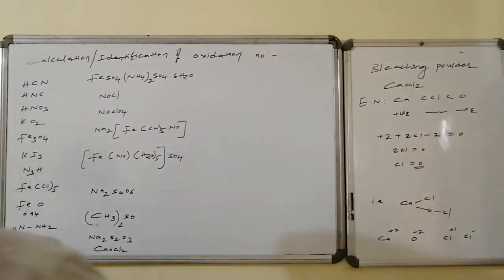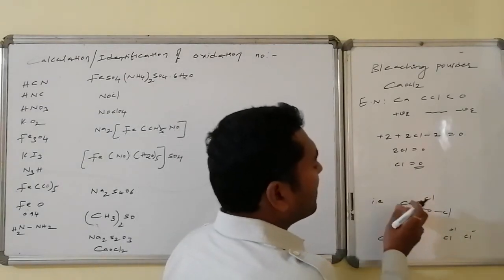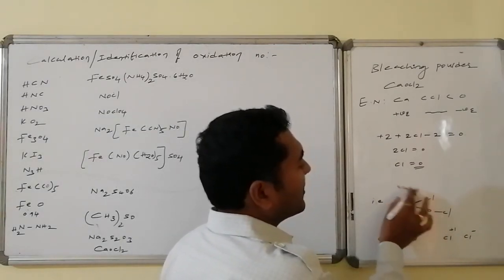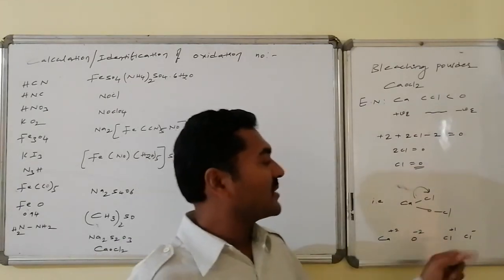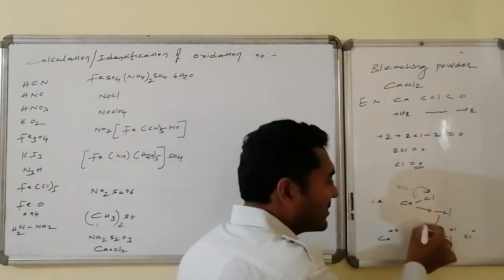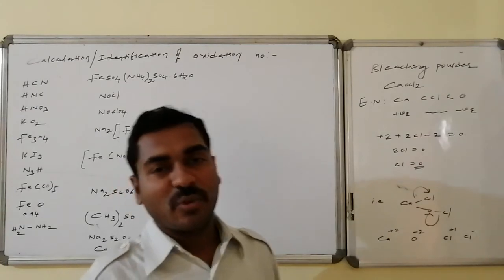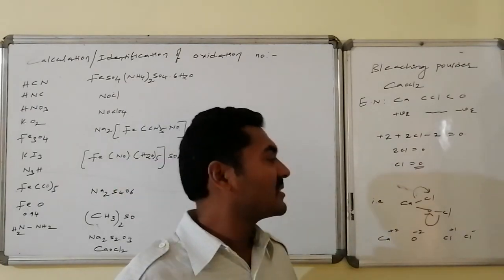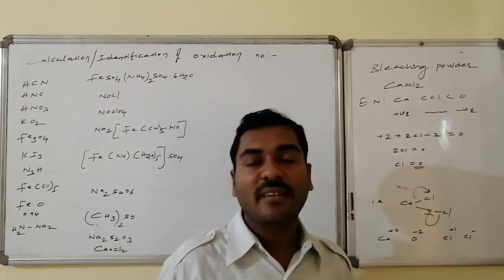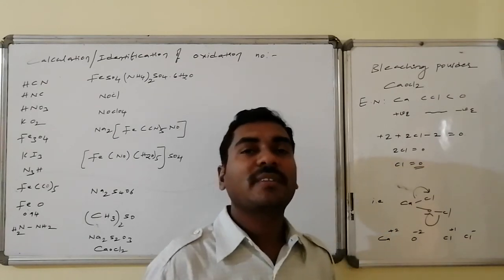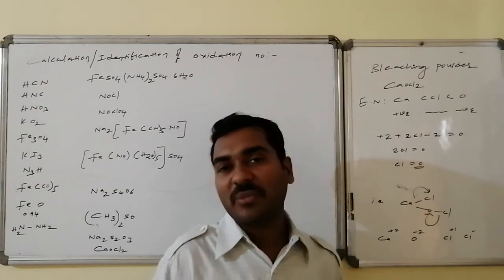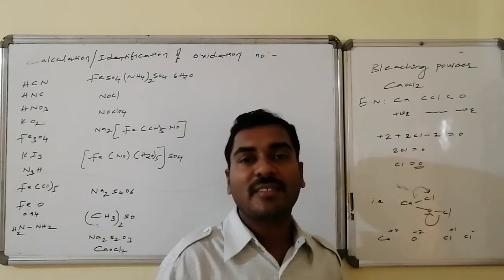Here, this particular calcium is less electronegative, so this bond is polarized in favor of chlorine, hence this chlorine is maintaining -1. Here oxygen is more electronegative, this bond is polarized in favor of oxygen, imaginarily, so therefore chlorine is maintaining +1 as the oxidation state. Thus, overall the 2 chlorines maintain +1 and -1, which becomes equal to 0 as the average oxidation state.